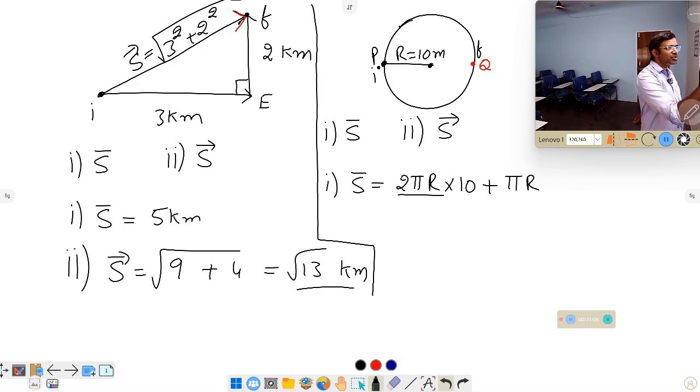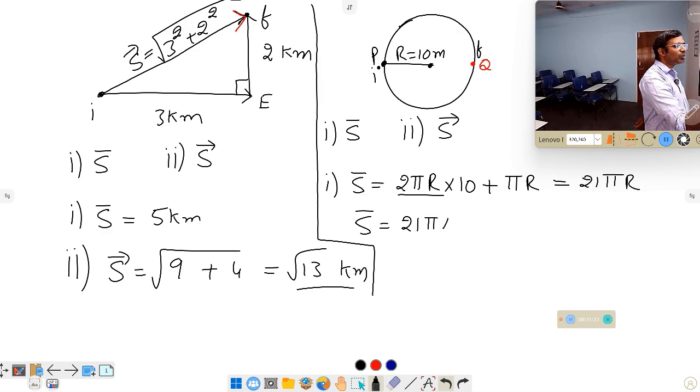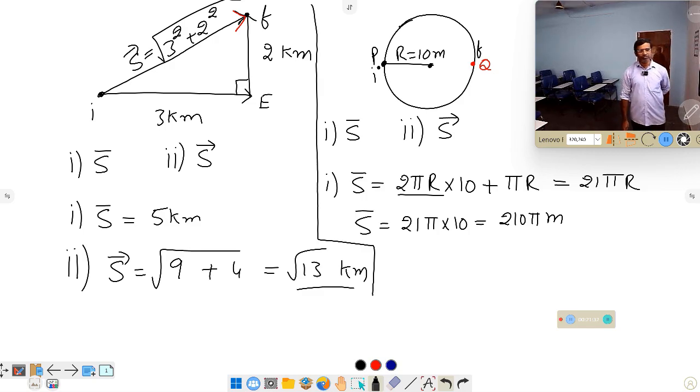So in this case, 2 pi r into 10 plus pi r. This total value, how much you are going to get? This is 20 pi r plus pi r, that is nothing but 21 pi r. So if you substitute the value, what is the distance covered? Distance is equal to 21 into pi into r value. How much did we take here? Radius of the circle is 10 meters. So that is nothing but 210 pi meters. This is the distance covered by the person.